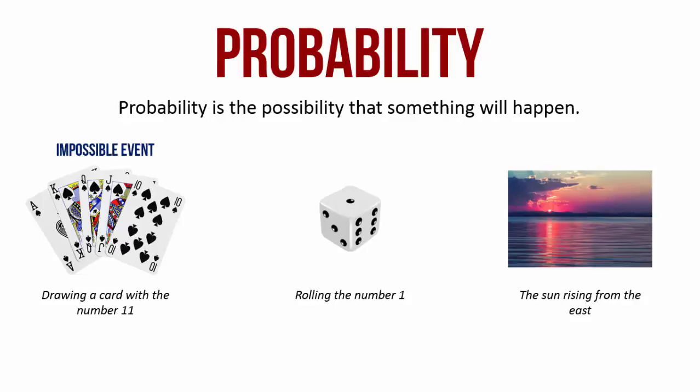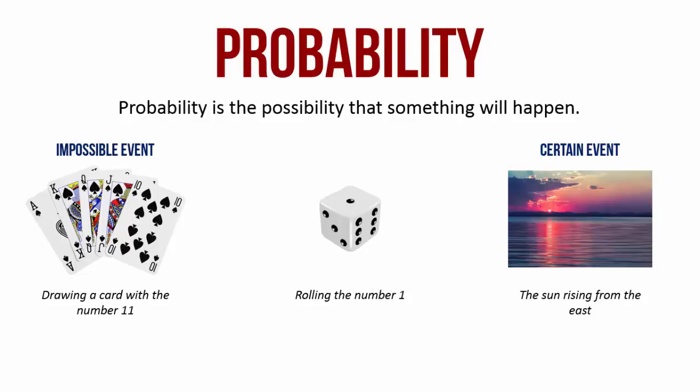Now let's look at the event of the sun rising from the east. This event is a definite event because the sun will always rise from the east. Therefore, this is known as a certain event because there is a certainty in this occurring. This has to occur, nothing else can occur.